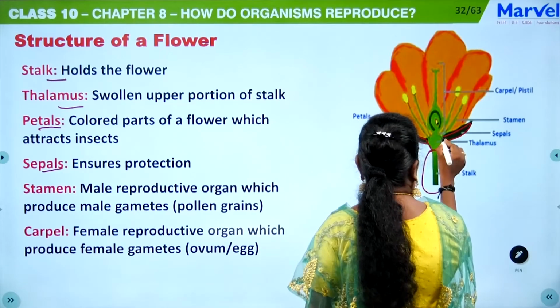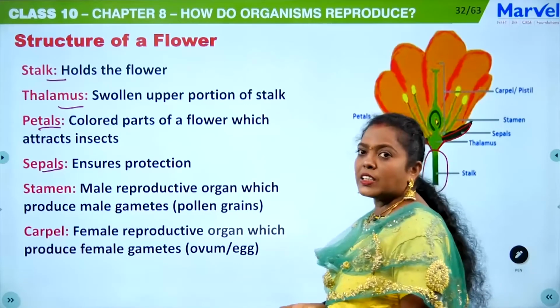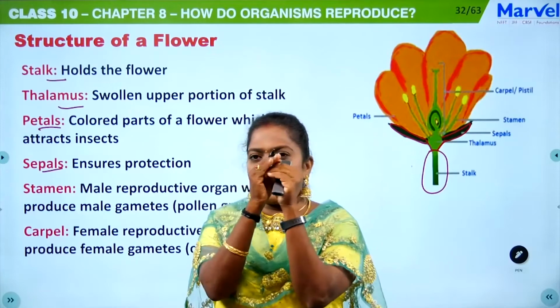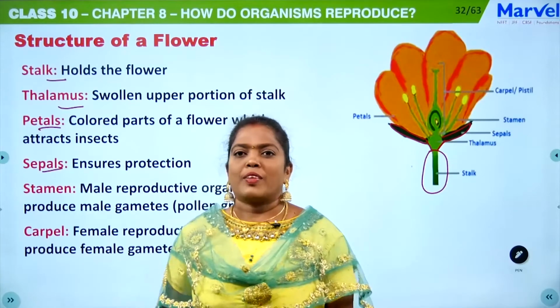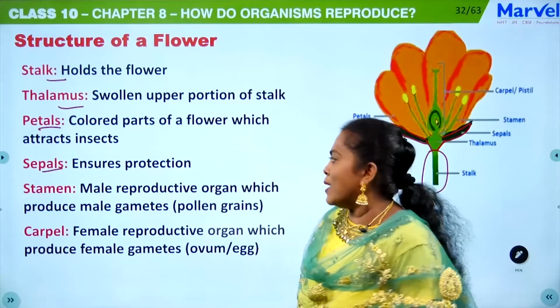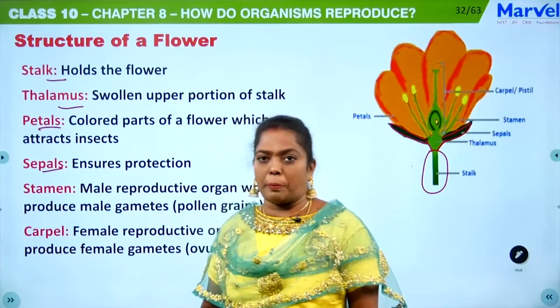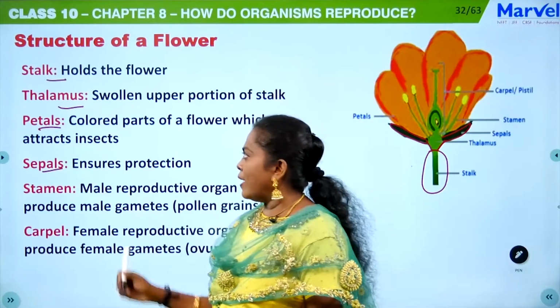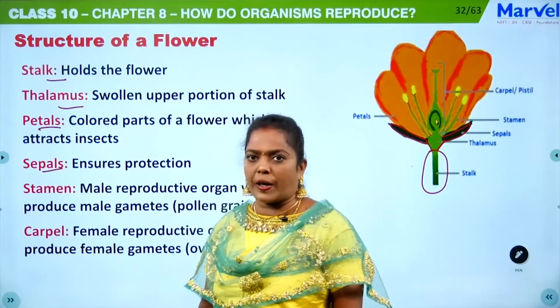This green colored one underneath the petals will initially protect the bud. Okay, initially protects the flower bud. That is nothing but the sepal, or calyx, and this is corolla or petal.